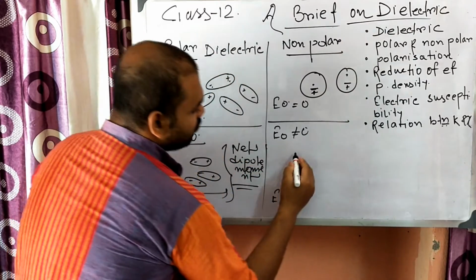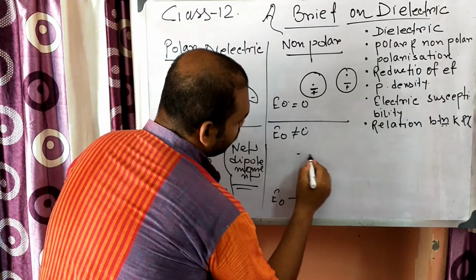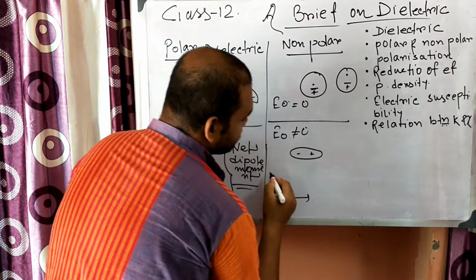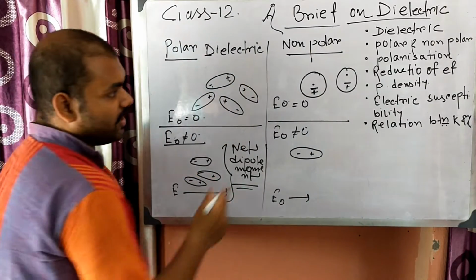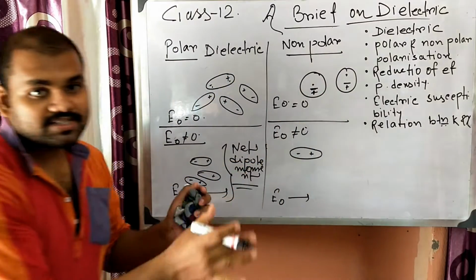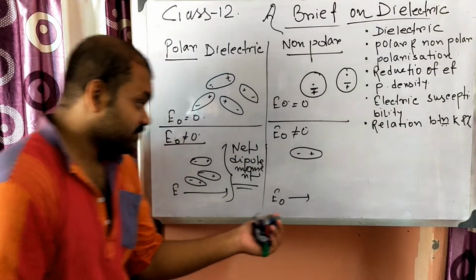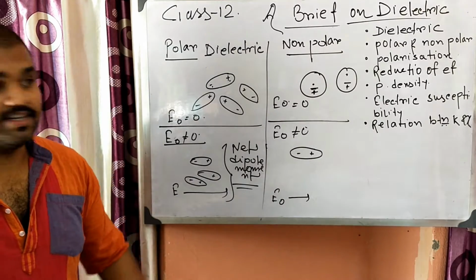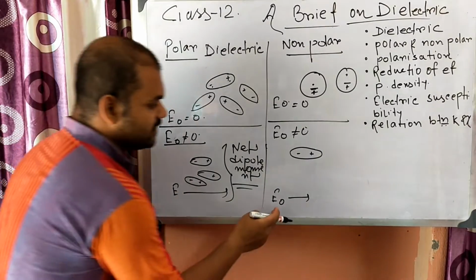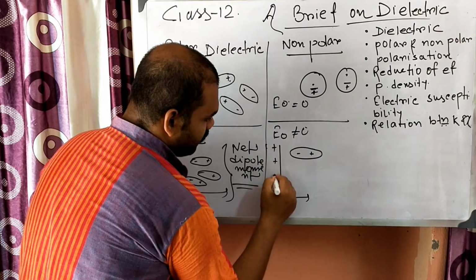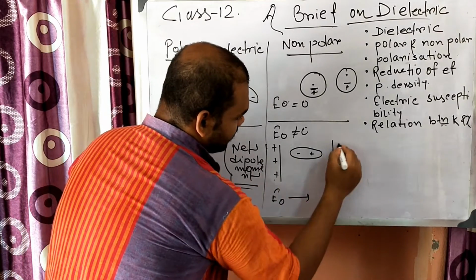So these molecules have their negative and positive charges kind of separated, or their center of mass changes due to the application of an electric field. Due to the application of electric field E0, here is positive and here you can say negative.